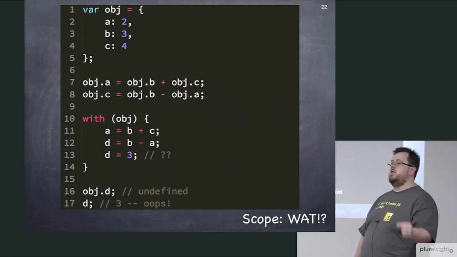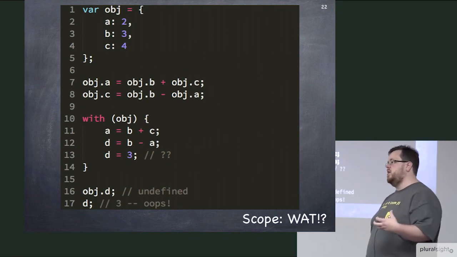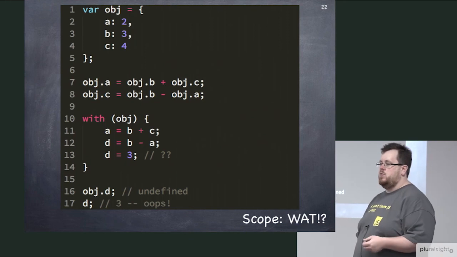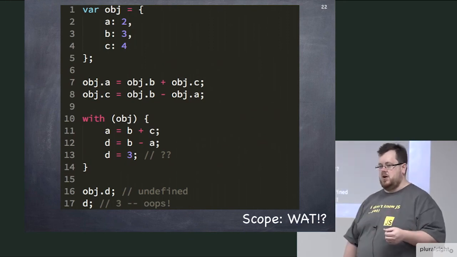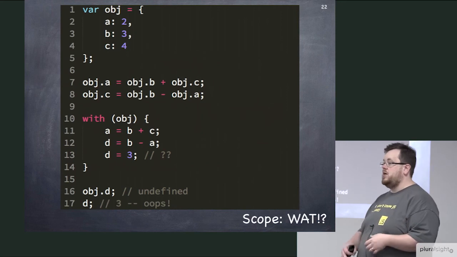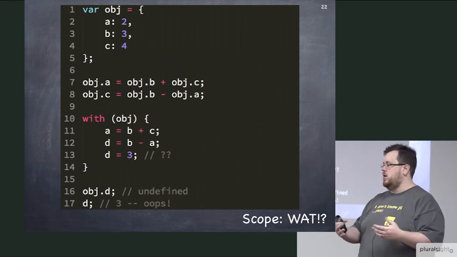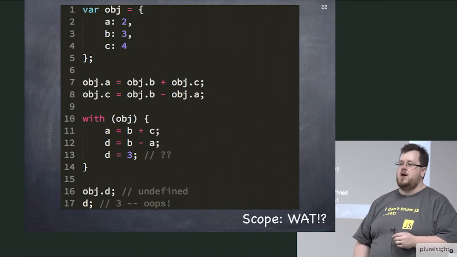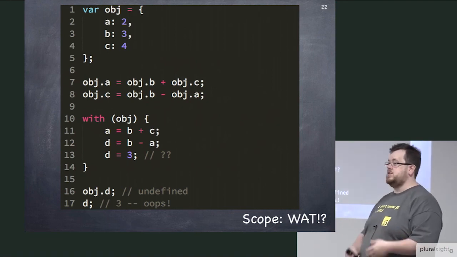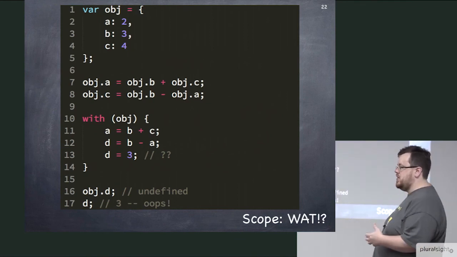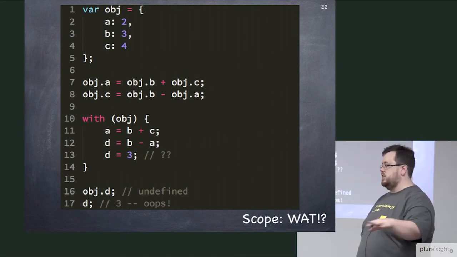But that's not even the worst thing, because I'd say that the with keyword is even more evil than eval. The reason for that is where the eval keyword was modifying an existing lexical scope, the with keyword at runtime is creating a whole new lexical scope at runtime. So it's doing even more to invalidate your assumptions at write time of what your scoping rules look like. And guess what happens when the compiler sees a with keyword in your code? It has to assume the worst, and it disables many of its optimizations. So in the same way that with eval you should avoid it, you should avoid the with keyword. And in fact, as of strict mode, the with keyword is completely disallowed altogether.